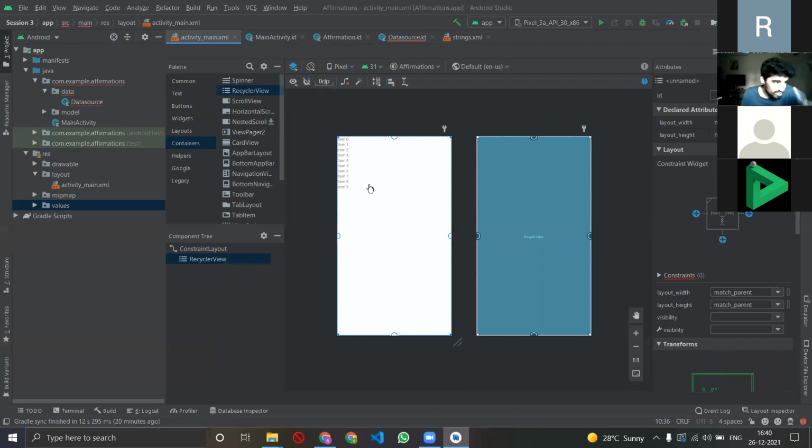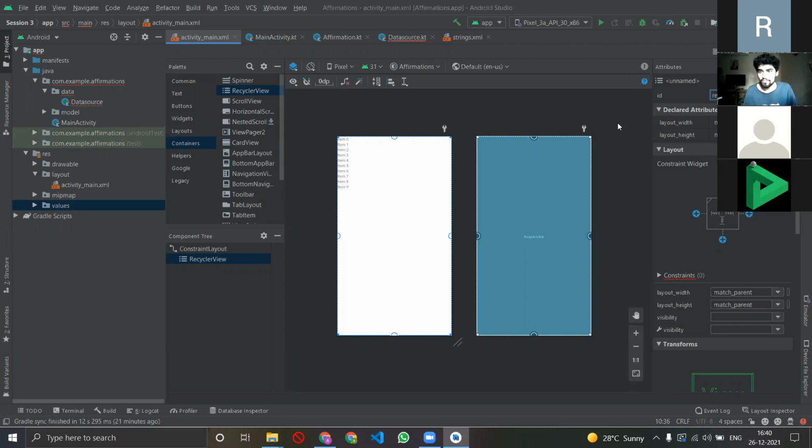So the very first thing that you always do is give things IDs. Why? So that you can identify them later with those IDs, right? I'll go to the right side, and on the top right you can see ID, where I'll type the ID. Let's say I'll give the ID recycler underscore view.